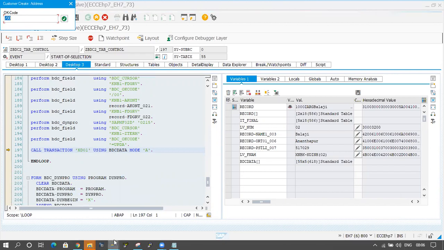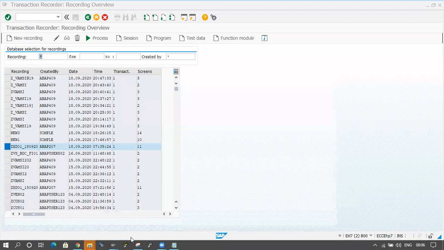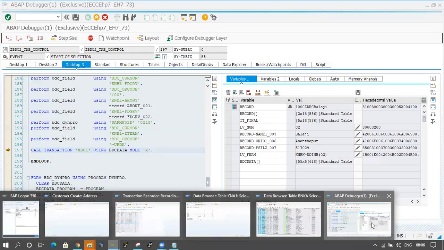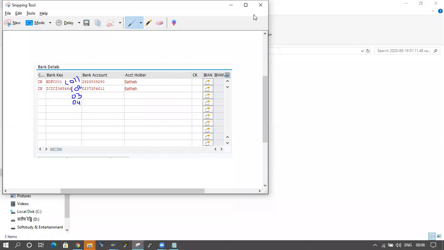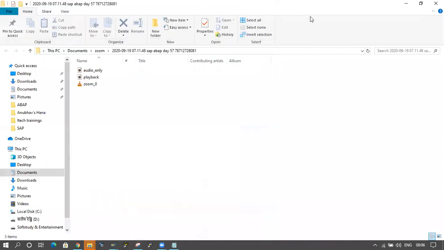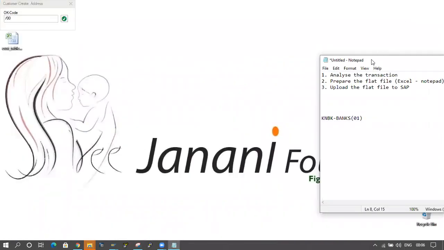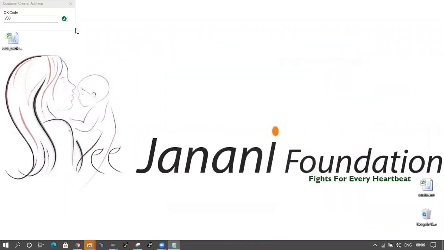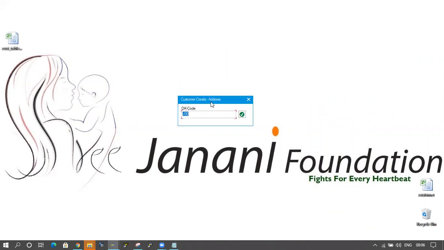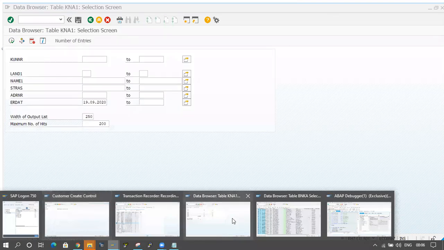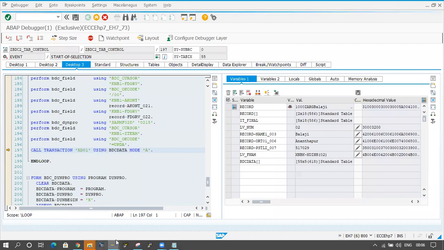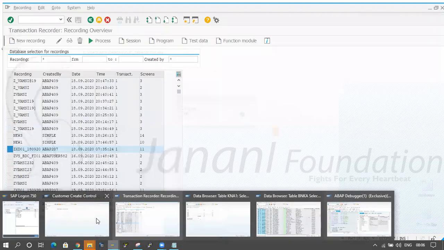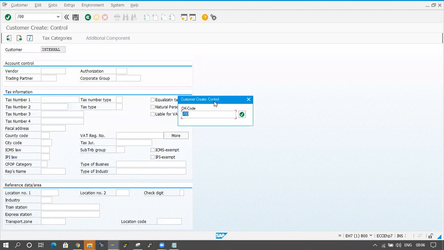But where is the screen? But I'm not able to see the screens here, right? I will check. So the debugging is on, right? So I will remove the debugging. Okay, here it is coming.